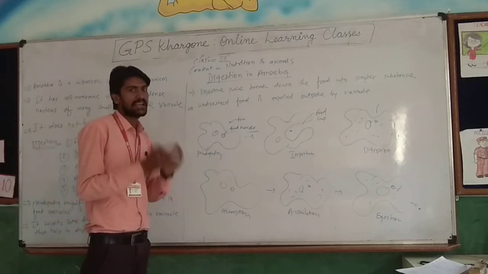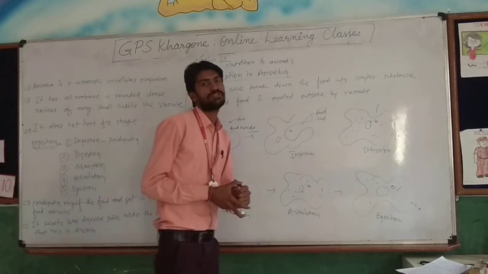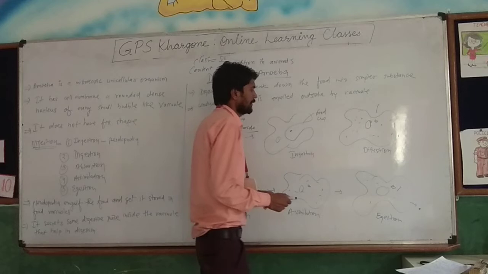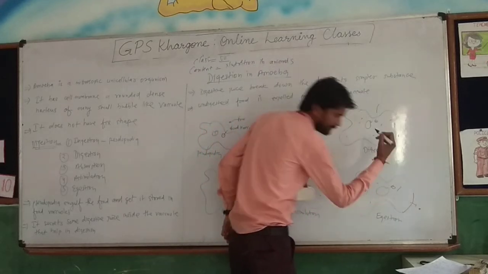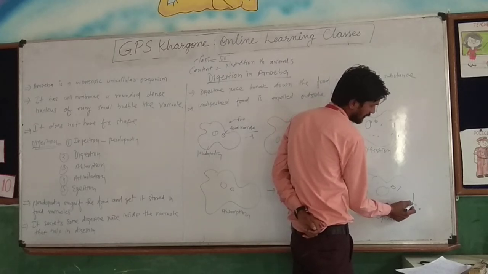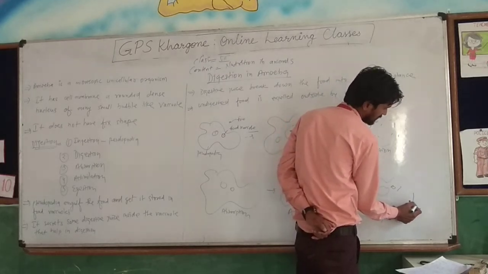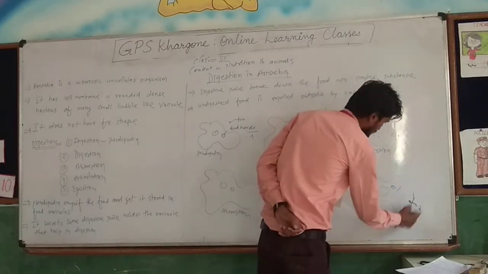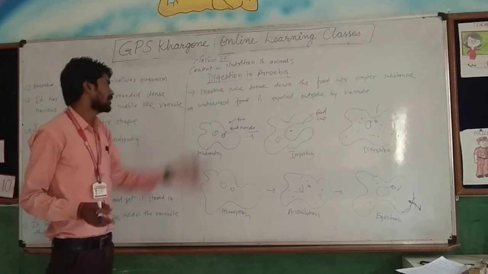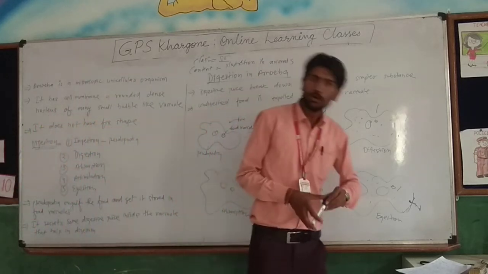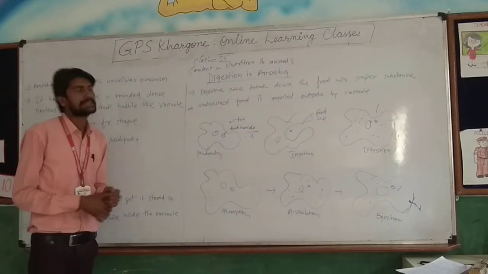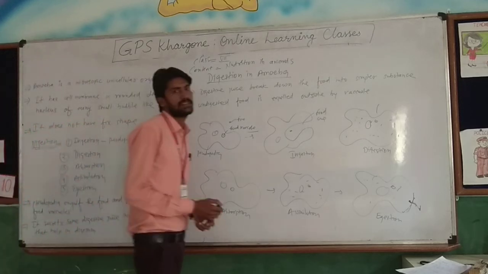Now the remaining and last step is the egestion of food. How does egestion of food happen? The undigested food will come into contact with the cell membrane. Then the cell membrane will open, the undigested food will go outside, and immediately it will close. So in this way, the digestion process takes place in amoeba. I hope, students, you understand all the things given in your NCERT book on how digestion takes place in the amoeba.